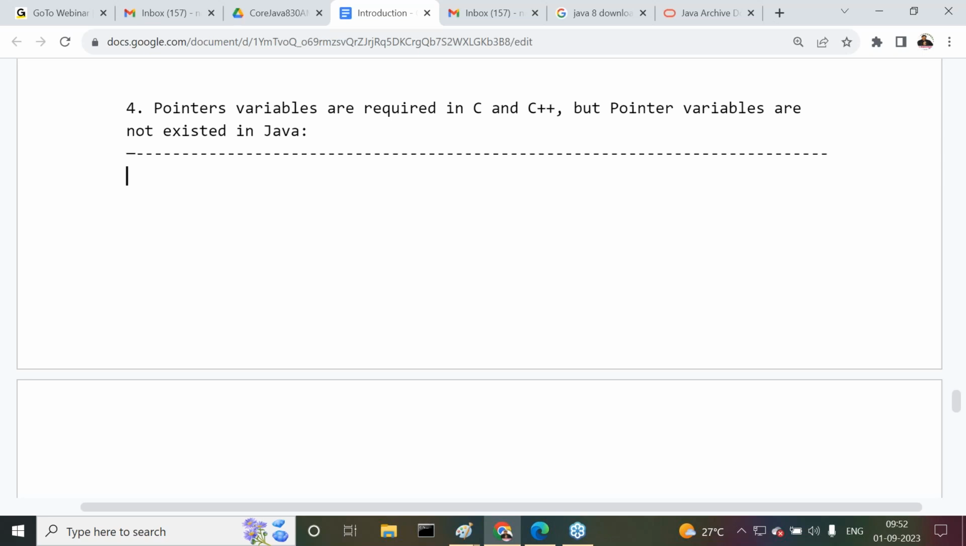10 to 11:30 I'm going to start the object orientation topic. It is a completely fresh topic, and everybody will understand that content. 11:30 to 1 today I'm going to start steps to prepare the first application: how to download and install Java software, all these things I'm going to discuss.